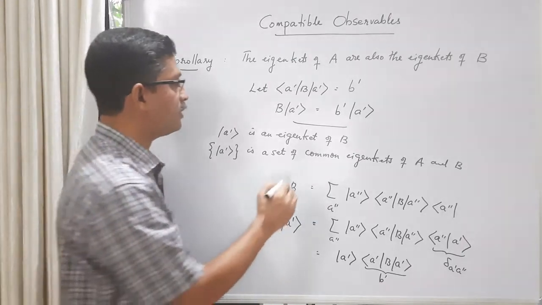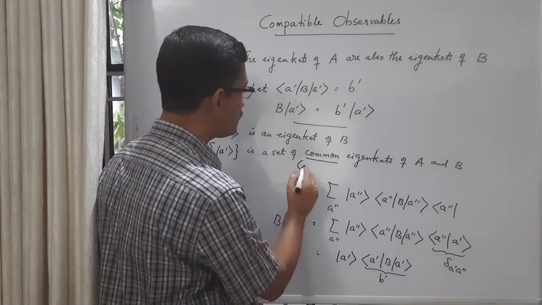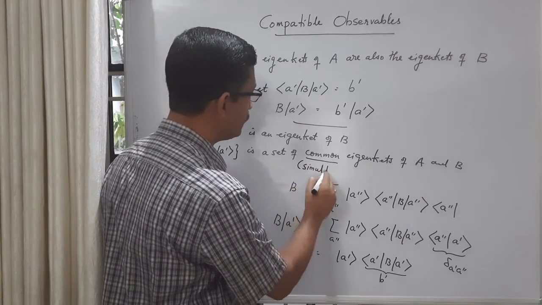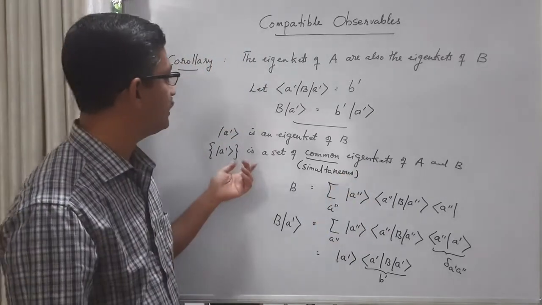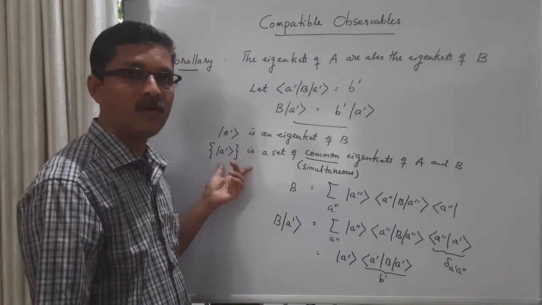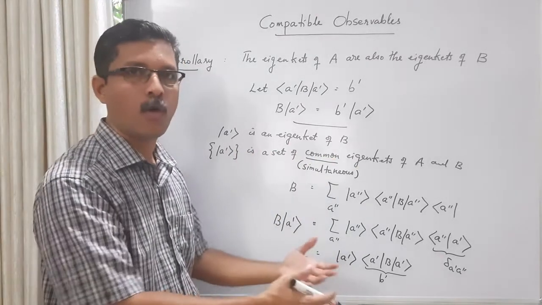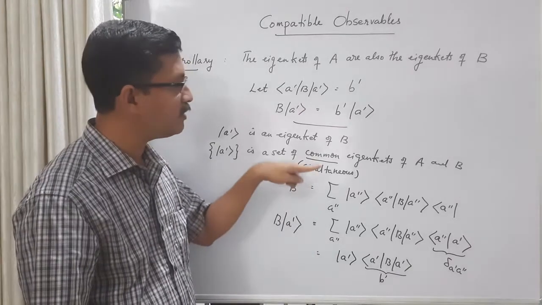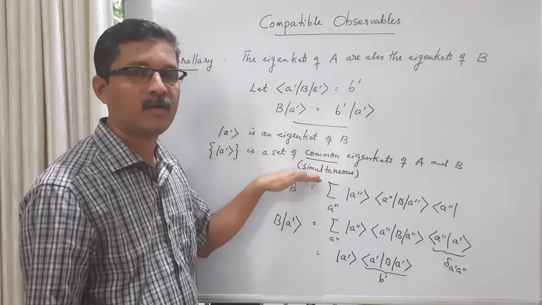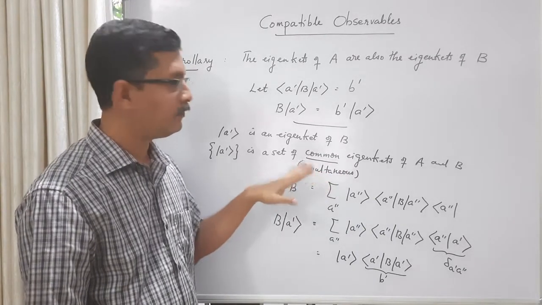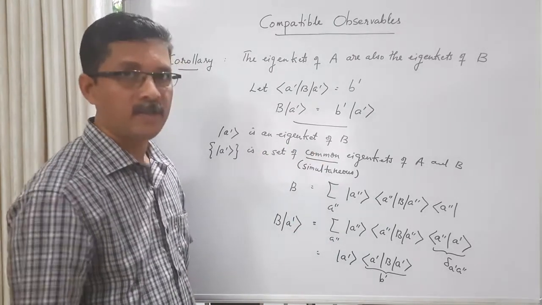Another point I have to mention is, instead of common, in many textbooks the word simultaneous is used. Normally it is said that all the non-degenerate eigenkets of A are simultaneous eigenkets of B. It means common eigenkets of B. So the word simultaneous means common, not in the temporal sense, that means not in the sense of at the same time. There is no time involved here. It only means common.